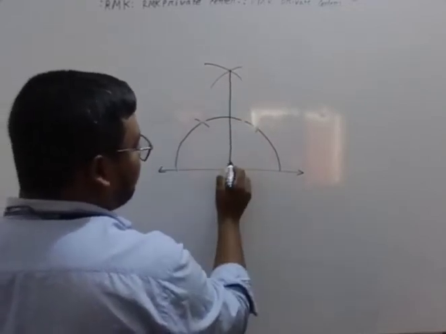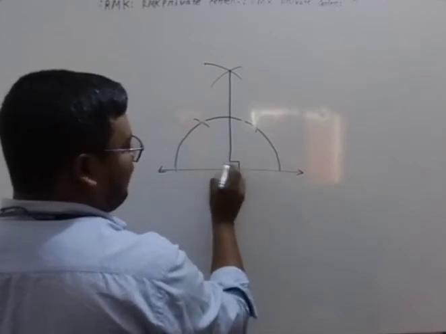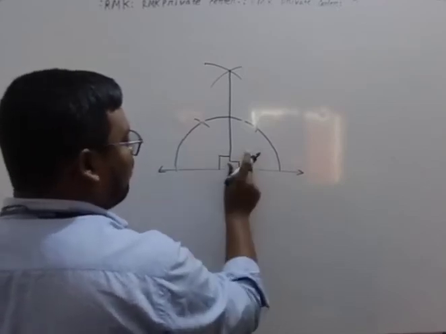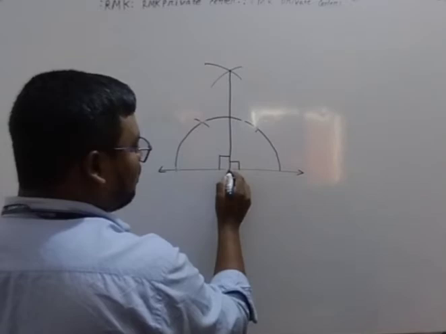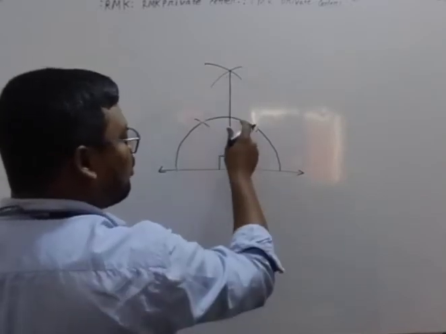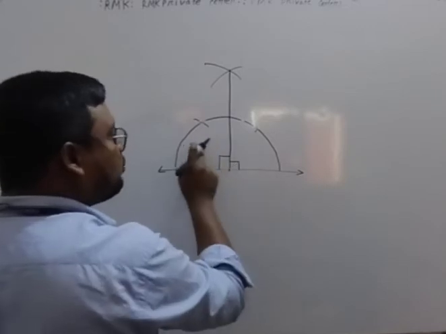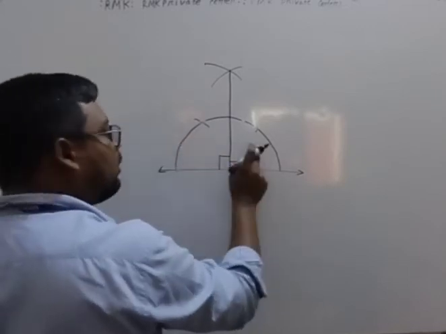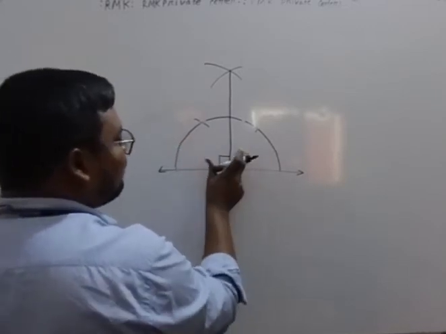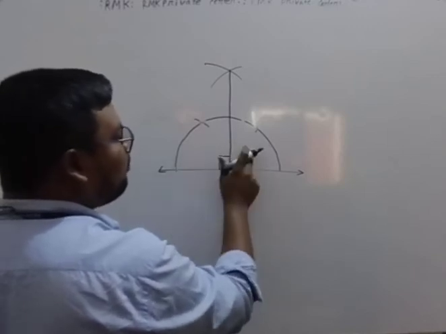Look at me. There is an angle, and here is another angle. Both are adjacent angles, because this is a common vertex and this is a common line. So this is an adjacent angle to this, and this is also an adjacent angle to this. And the angles formed are equal.